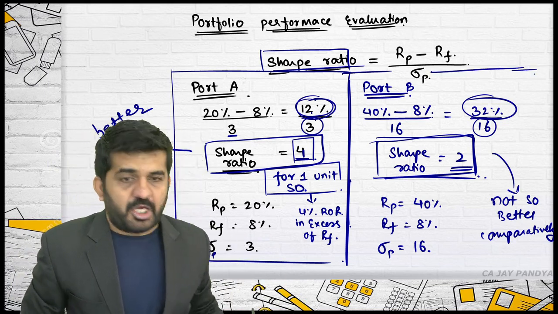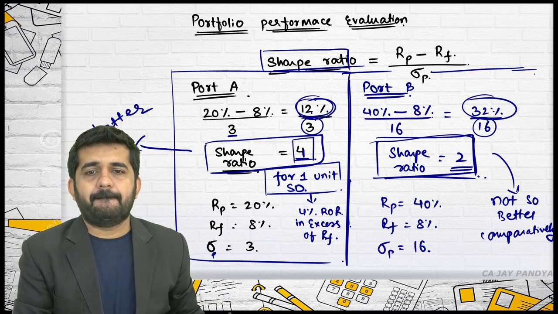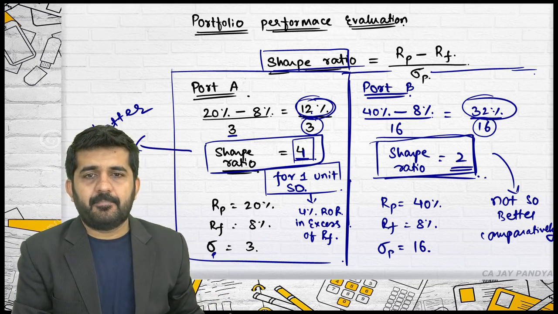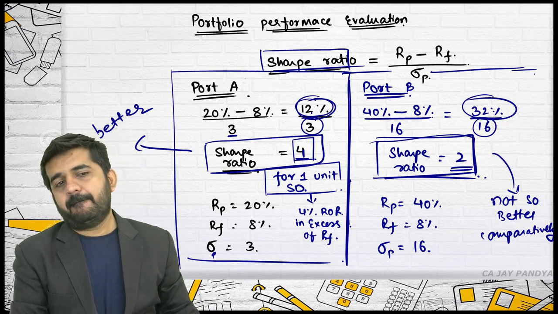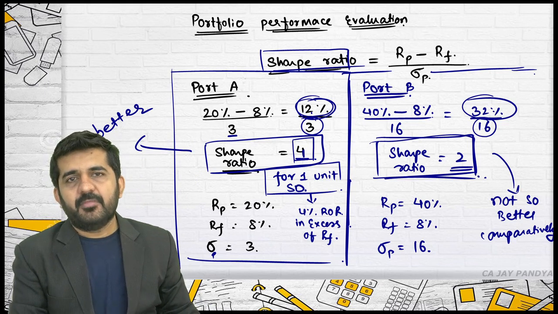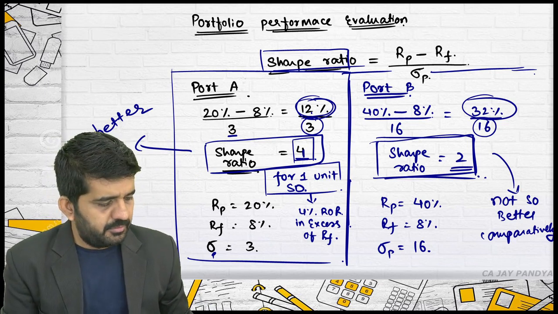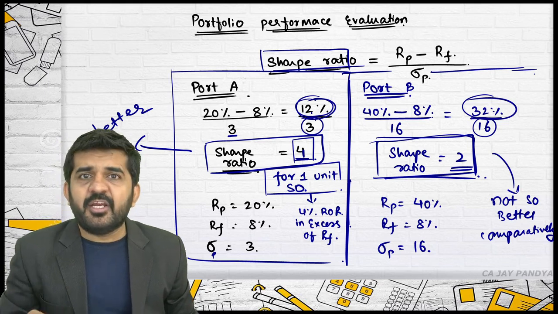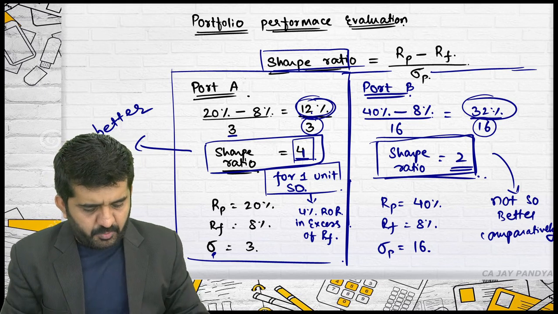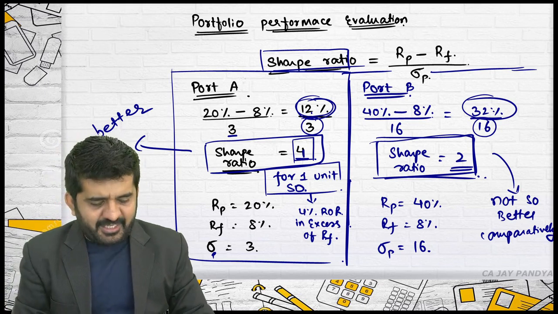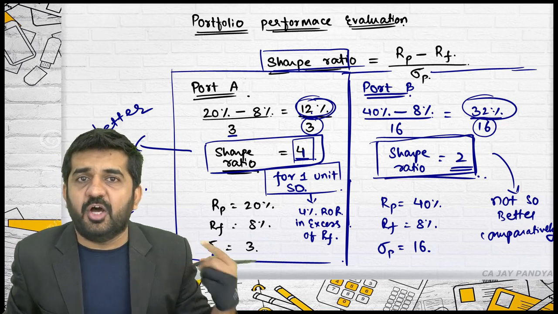Are you having any doubt in Sharpe ratio? You can tell me. Sir, if less than 1, then? Yes? If it is less than 1, then what does it indicate? It indicates the same thing. Per unit of standard deviation, you are getting 0.80% rate of return over and above your risk-free rate of return.